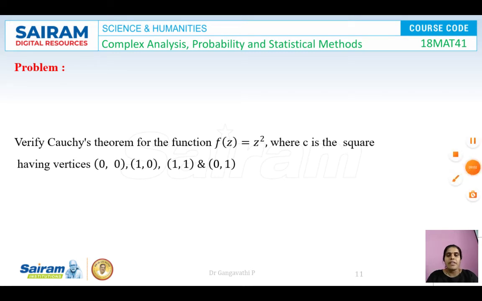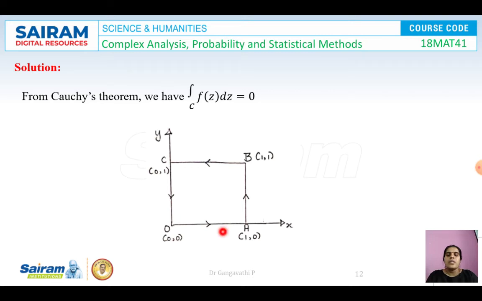So the first one: verify Cauchy's theorem for the function f(z) = z², where C is the square having the vertices (0,0), (1,0), (1,1) and (0,1). So it is a square. So this is what the curve is. When we draw those points which have been given in the problem on a graph sheet, this is the curve that we get. So (0,0) is the origin.